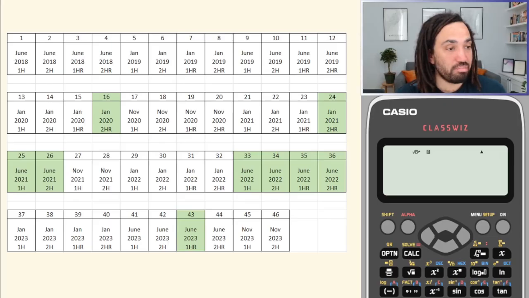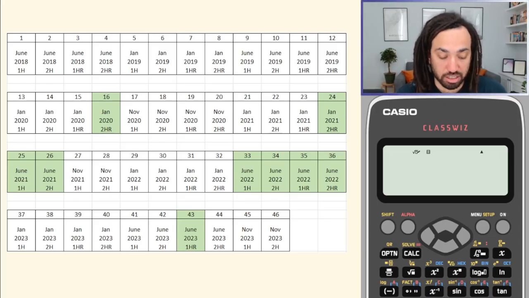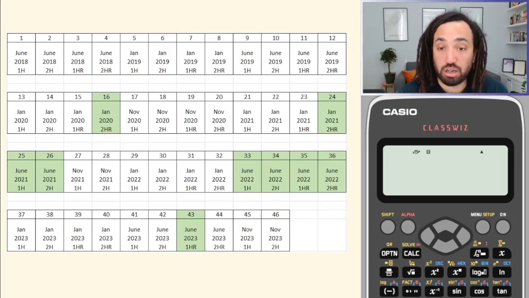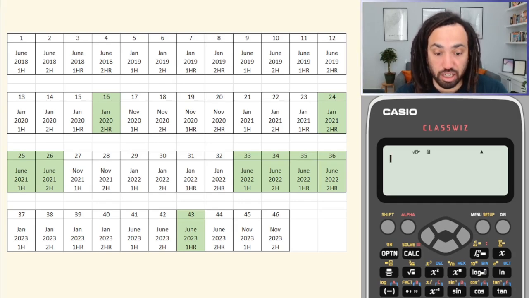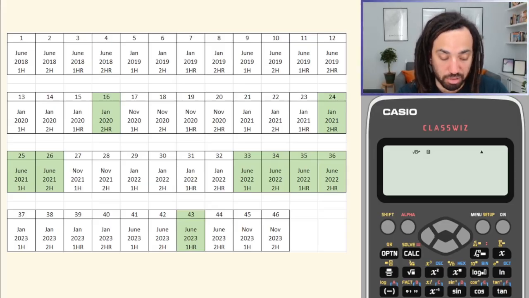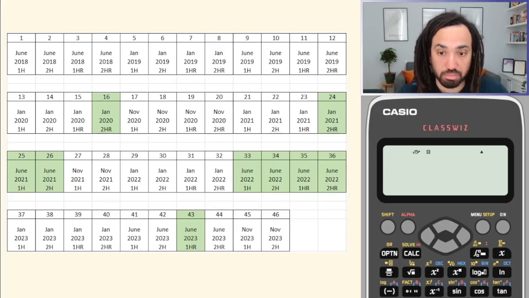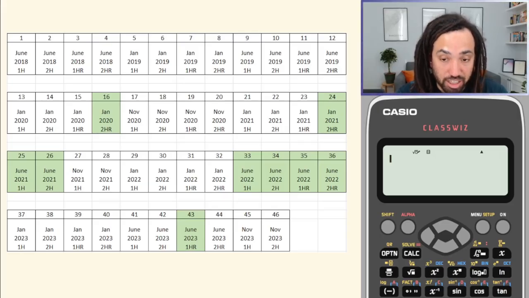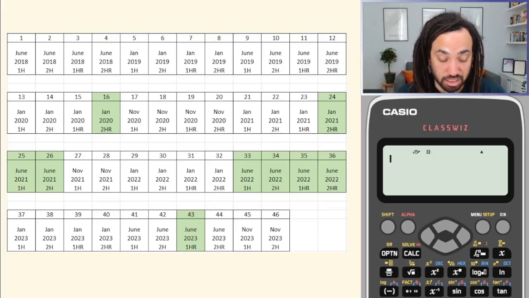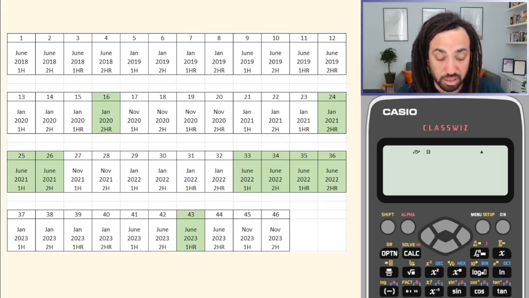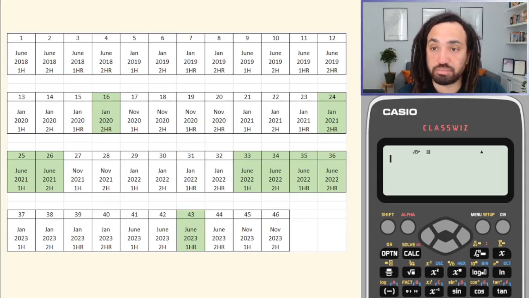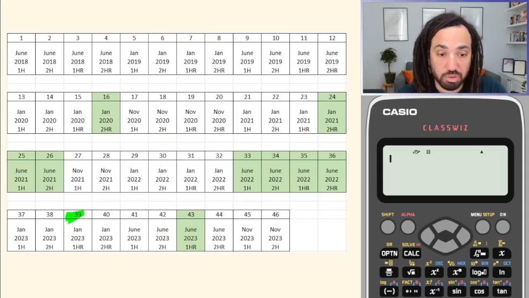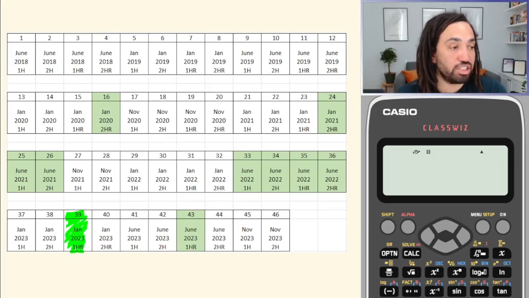Here are all the papers that are available, and the ones in green are the ones that I have already done on my channel, so I won't be doing those again, but we will ask Siri for a random number. Siri, can you give me a random number between 1 and 46, please? It's 39. Fine and dandy. So 39 is this one right here, that is Jan 23 1HR.